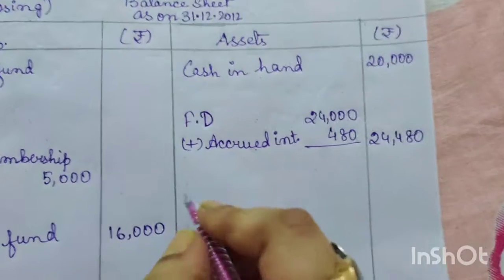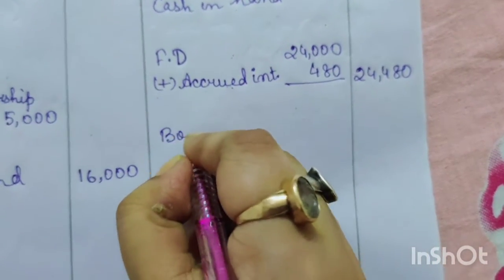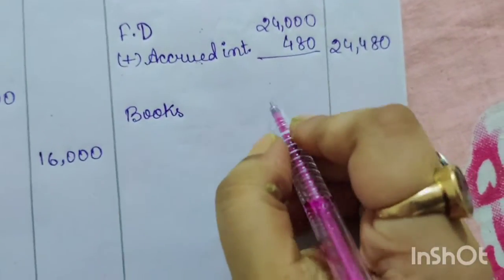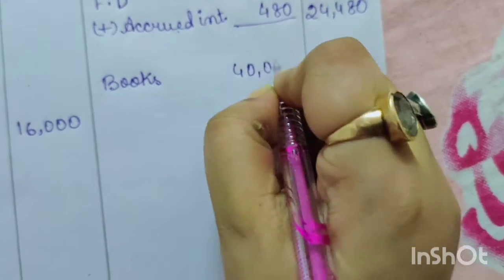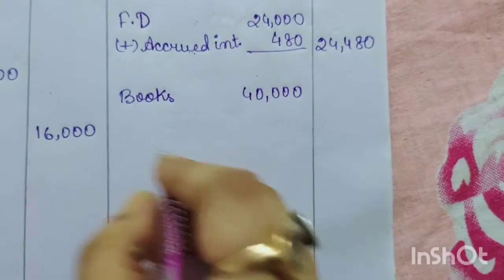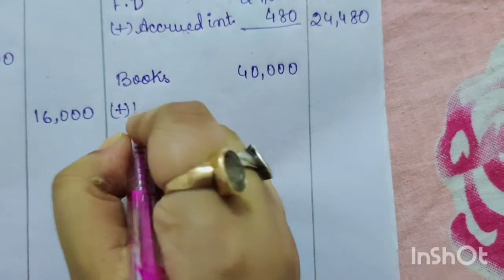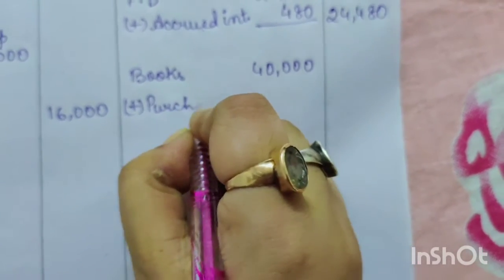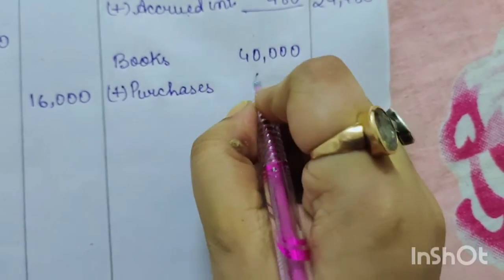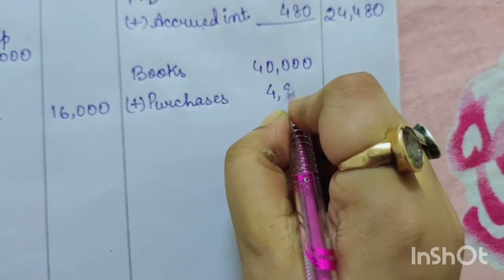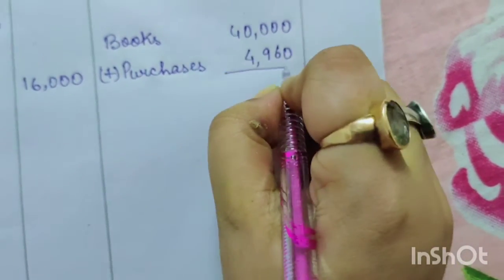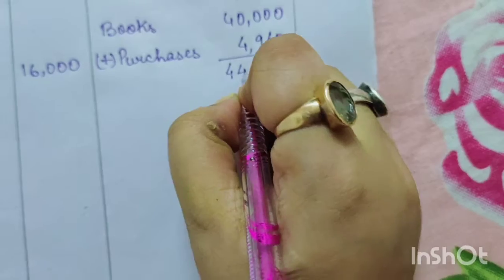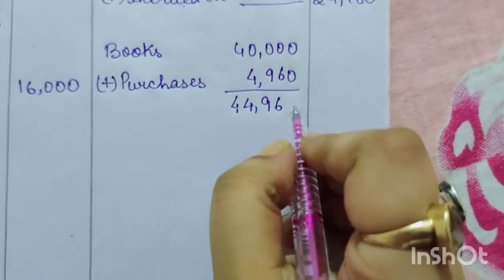So in the closing balance sheet, we will write books. We had books 40,000 in the opening. Okay, with that we will add purchases, that means purchase during the year, 4,960. So our total value of books is 44,960.